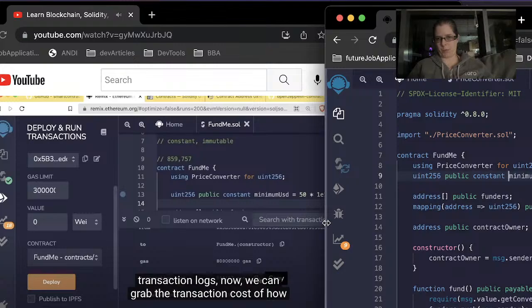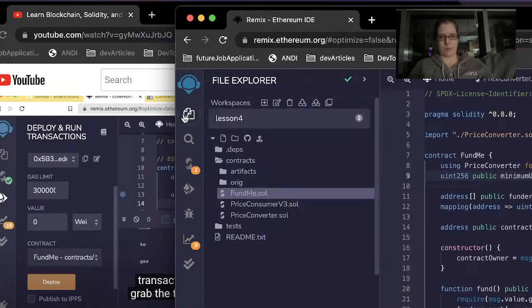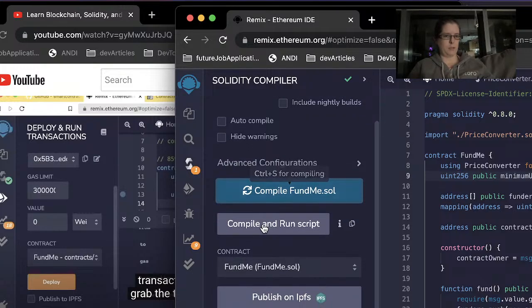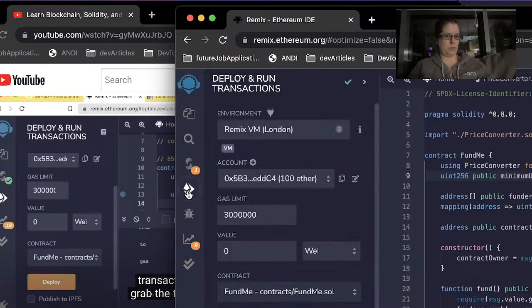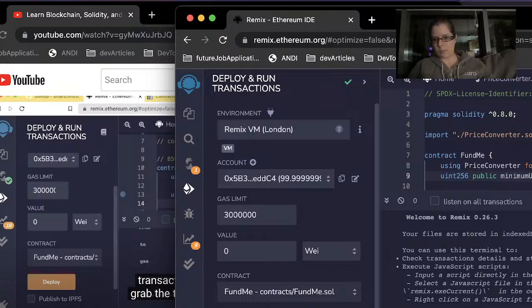Okay, so let me make sure I understood what was happening. We save this, we compile FundMe, and okay. Do I have to go into the debug?